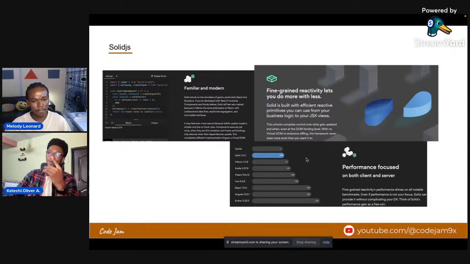So, though I'm a React developer, I love React. React made my work a lot easier with the components, atomic design principles, and all that. But seeing that Solid is all the way here, I'm wondering why. What is Solid doing differently that React is not doing? Well, let's dive in deeper.